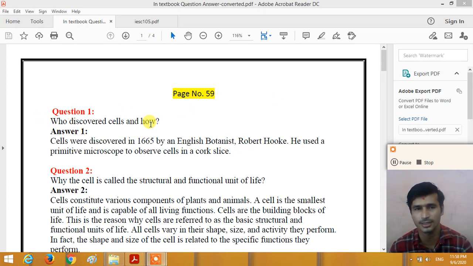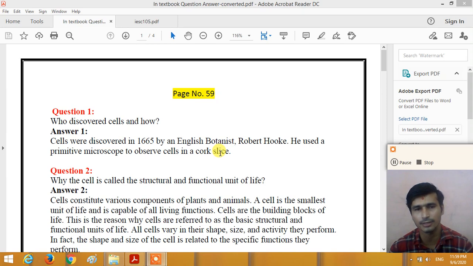The first question is, who discovered the cell and how? The cells were discovered by Robert Hooke in 1665, right? British botanist Robert Hooke first discovered the cell in 1665. He used a primitive microscope to observe the cell in a cork slice. So Robert Hooke first observed the cell of the cork slice in the primitive microscope.